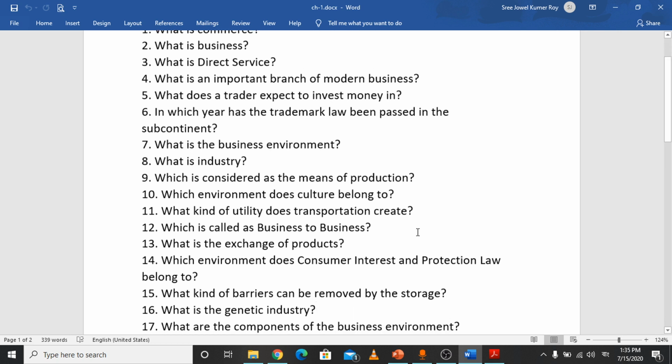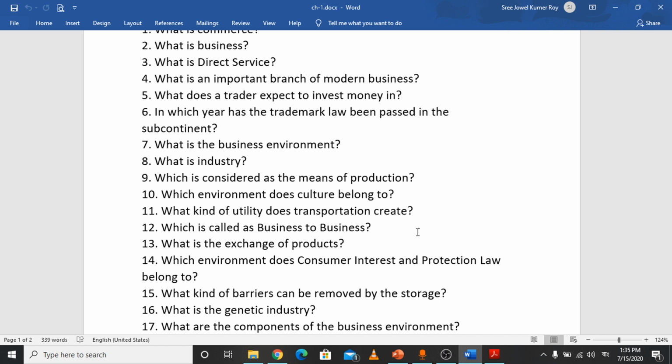What is the genetic industry? Genetic industry is the process in which produced goods are used for reproduction. So this is called genetic industry. That means manufactured goods are used for reproduction or the remanufacturing process. So that is called genetic industry.